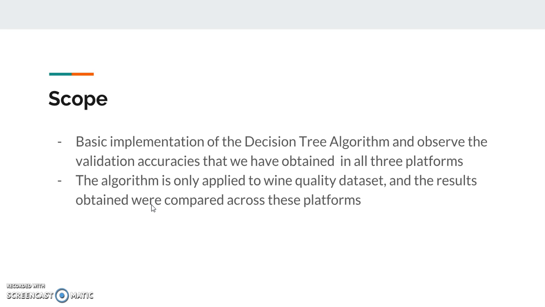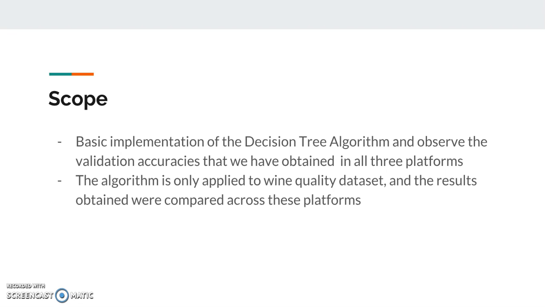Hello everyone. I'm here to present the scope of our project. As my teammate just told you, we are implementing the decision tree on three different platforms: one is Azure, one is AWS, and one is Google Cloud Platform. These three platforms are in high demand in IT at this time. So the scope is the basic implementation of the decision tree algorithm, as my teammate told you, on three different platforms. These are the three main platforms used in